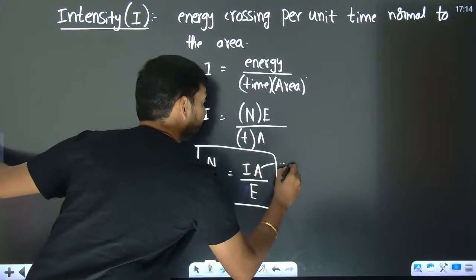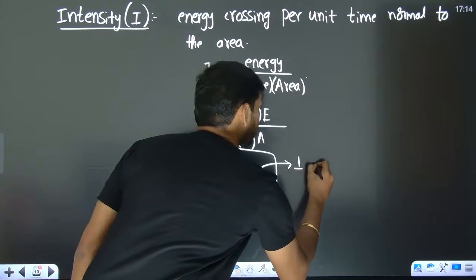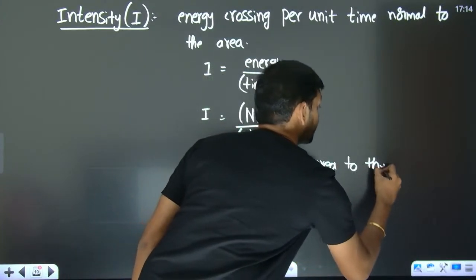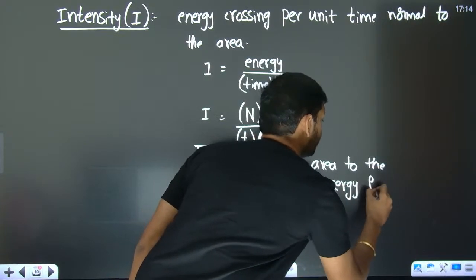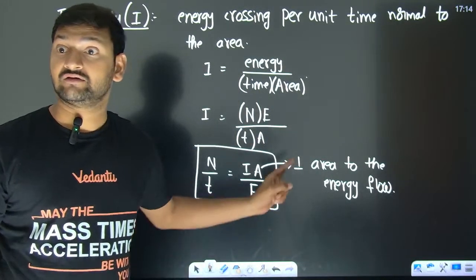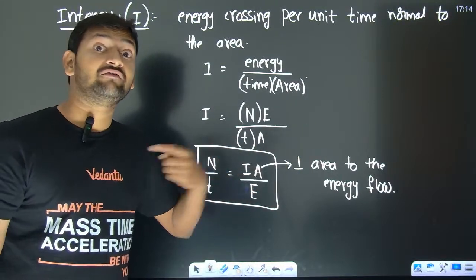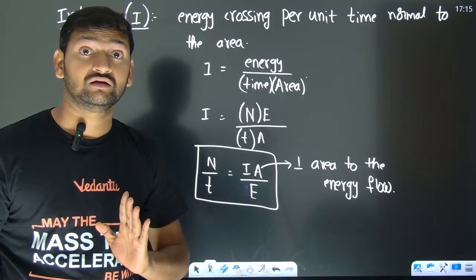Never ever forget, A is the perpendicular area to the energy flow. Never ever forget that. Because this is going to be the most important thing whenever I do oblique incidence for radiation pressure.